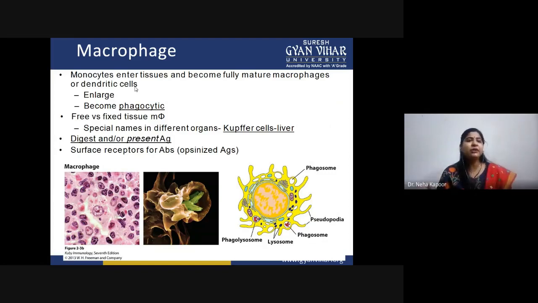The main function remains the same because they will digest the antigen and present the antigen, because they also express certain kinds of receptors onto the surface. As you can see, the process remains the same. Phagosome formation, these are the pseudopodia which are basically engulfing the material. Phagolysosome would be formed and then complete killing would happen.